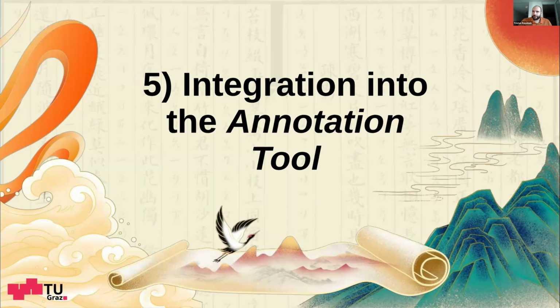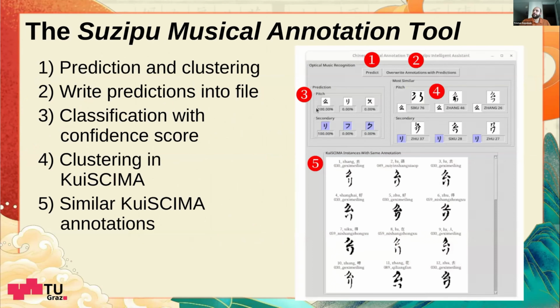And when we look at how it's integrated, we can see, for example, let's start with the last one, the similar annotations. So we have already set, this is the annotation, and here it displays other similar annotations that have the same annotation, but of course from different editions and so on. So as a user, it might be helpful. Then with one, we can start the optical music recognition model, so to say. And when we are content with it, we can override our annotations in the tool to save eventually.